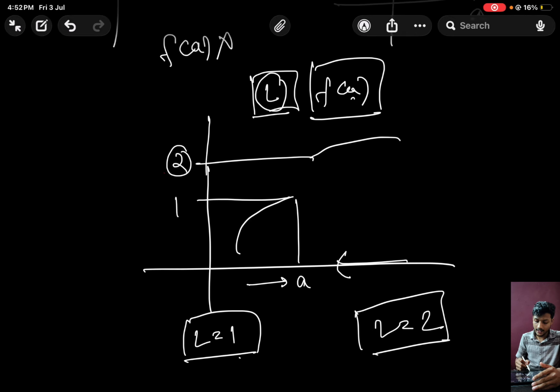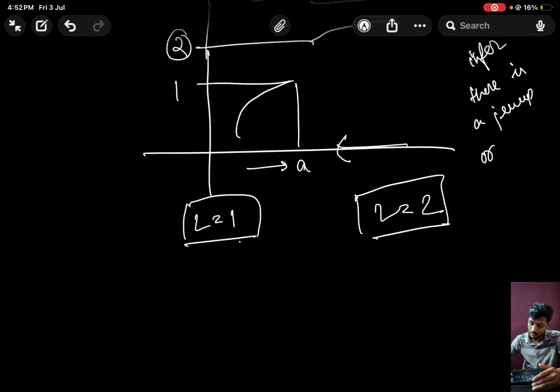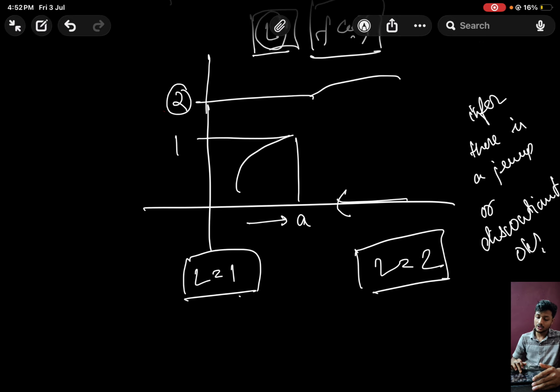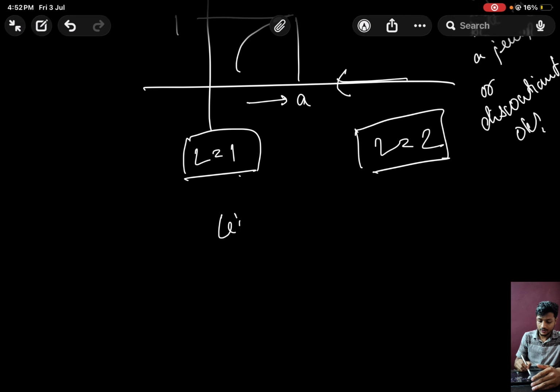So here if we get two different limits from the right hand and left hand side, then we can infer that there is a jump or discontinuity. Okay, so this is where limit helps us.